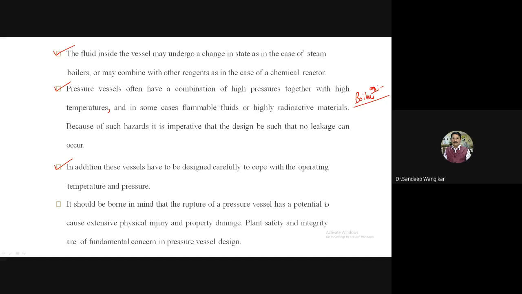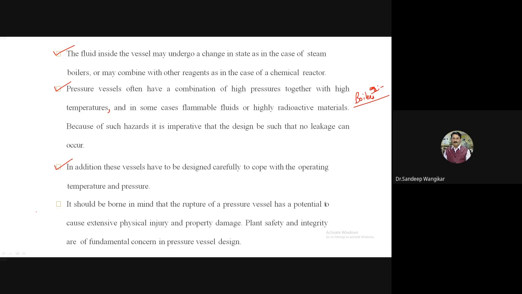Or a pressure vessel in a nuclear submarine, a pressure vessel in the fertilizer industry, a pressure vessel in the chemical industry, a pressure vessel in the sugar industry. Each of these cases has different applications, and the pressure vessel should be designed so that it will cope with the operating temperature and pressure.